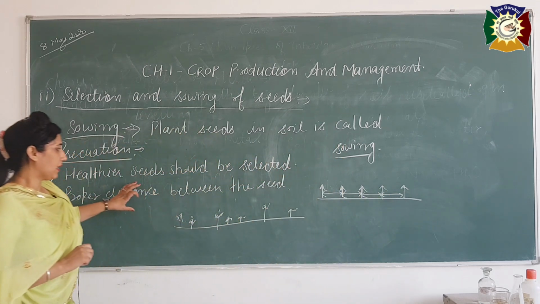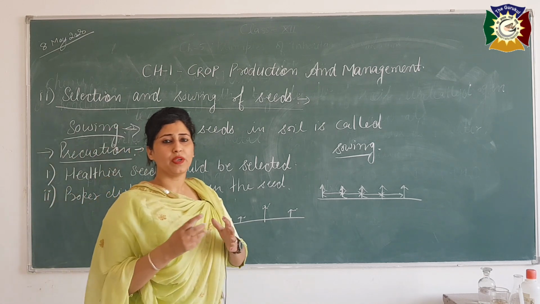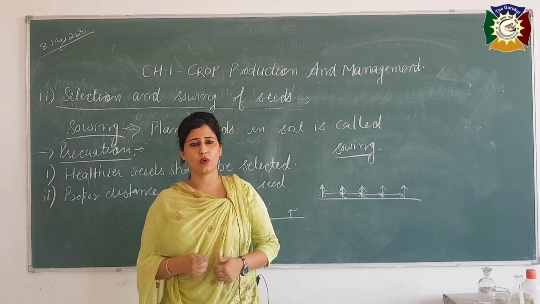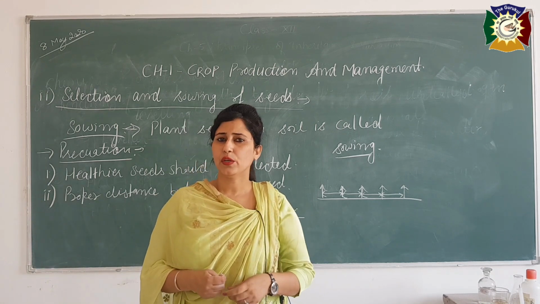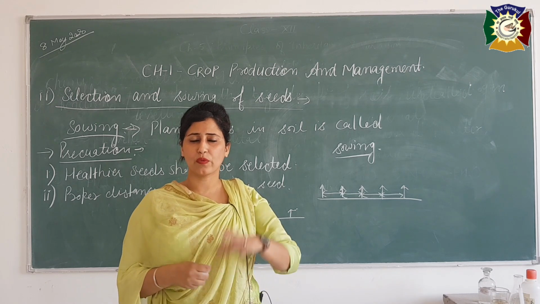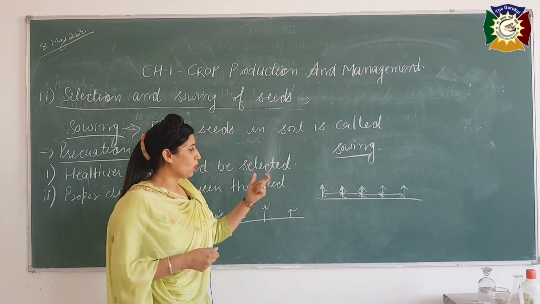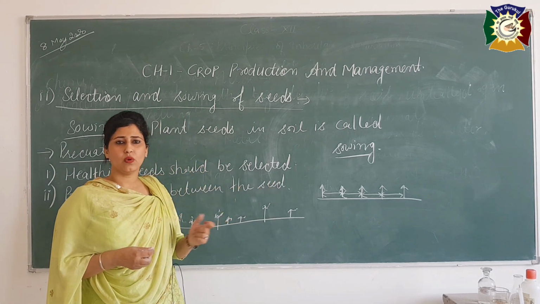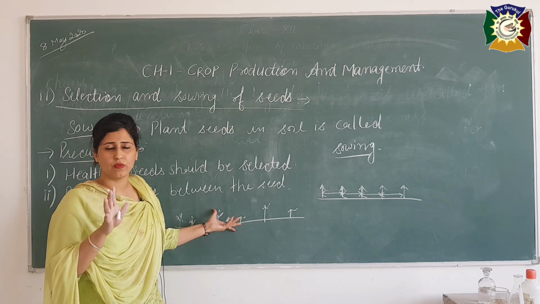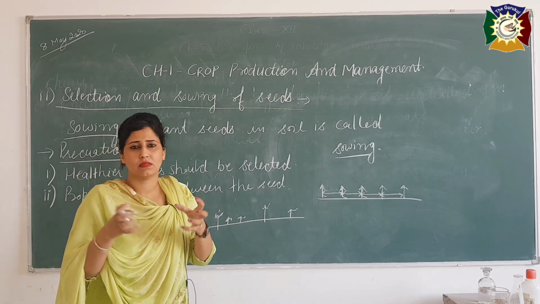Why is it mandatory that the distance between the seeds should be equal? Because we know very well that all seeds or plants require an equal amount of air, water and nutrients. So it prevents overcrowding also. Proper space and air should be provided to all plants and seeds, so we can avoid overcrowding. Overcrowding means that our plants should not be that tight.